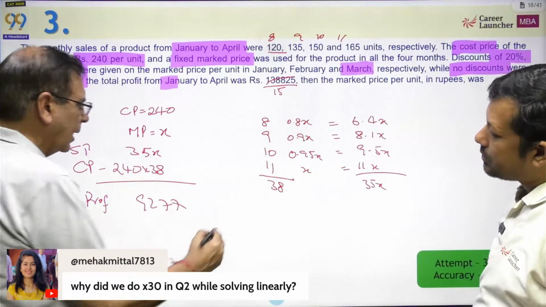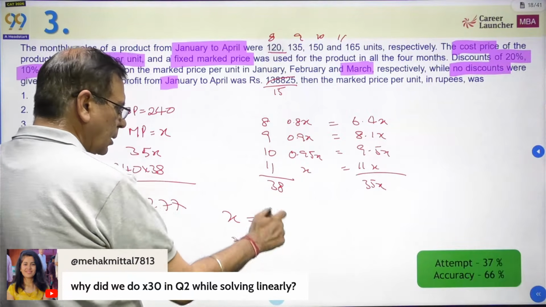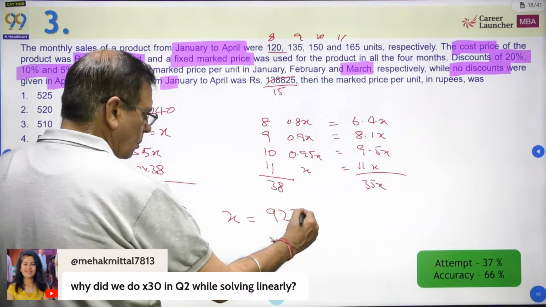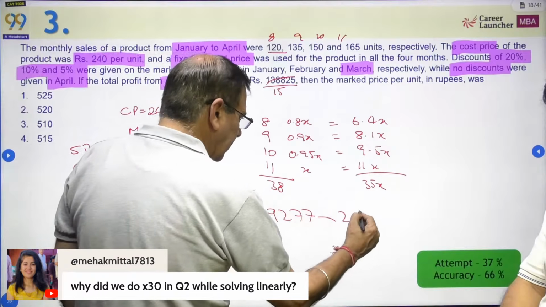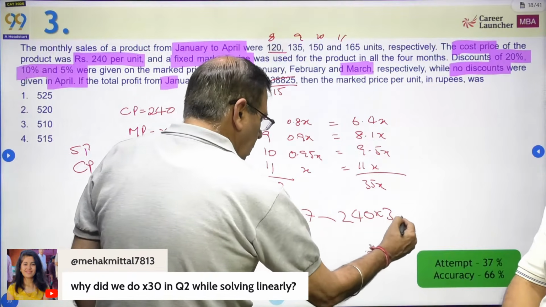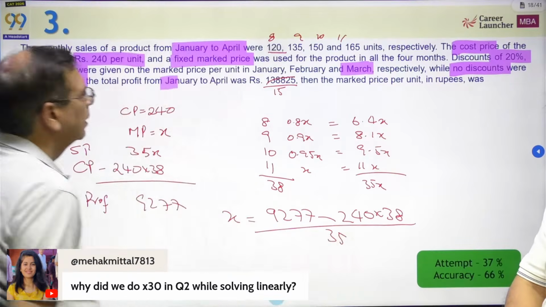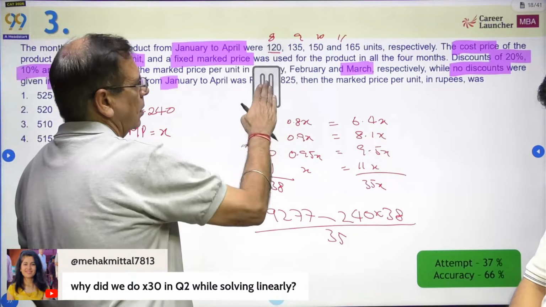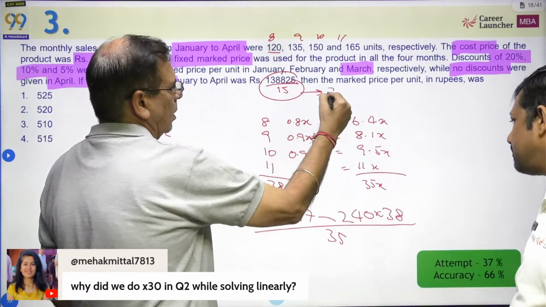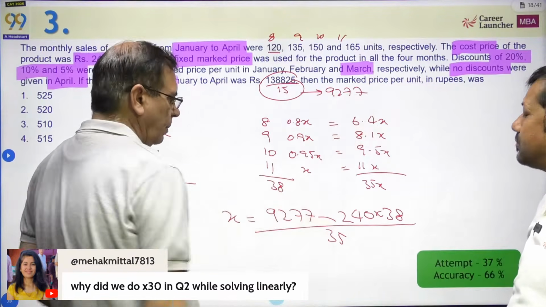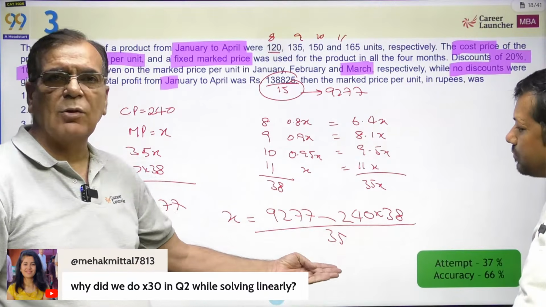Okay. Or I can say x will be nothing but 9277 minus 240 into 38 upon 35. Okay. So all you need to do is 9277, calculator kholo. Now use a calculator and solve it.